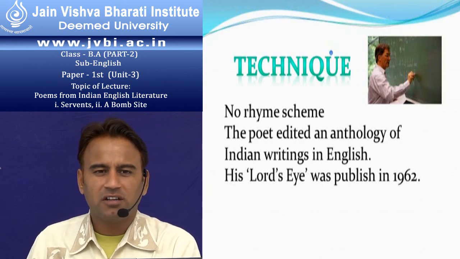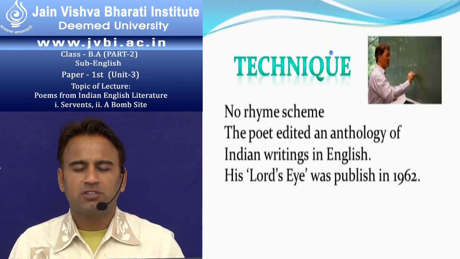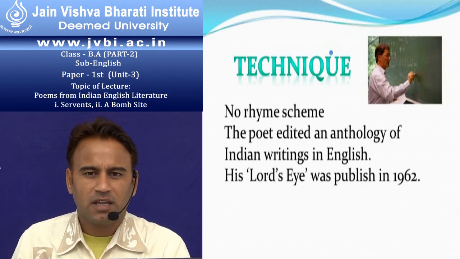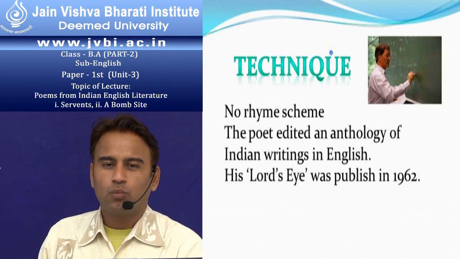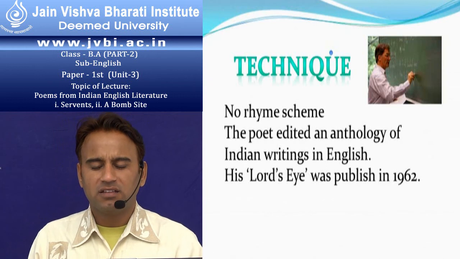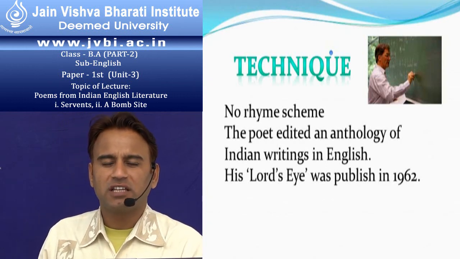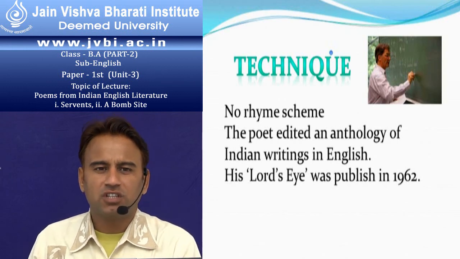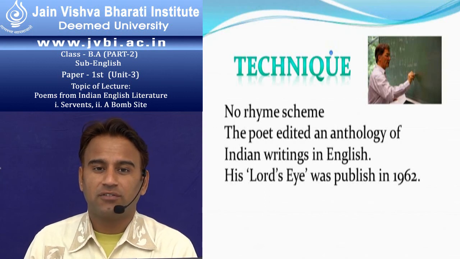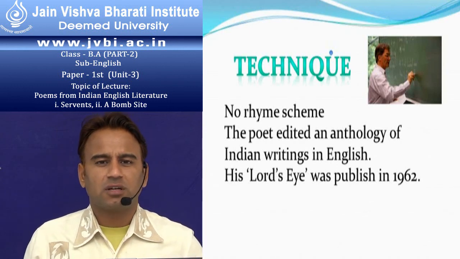The first poem, The Servant, is an unusual theme in poetry, because most poets want to make poetry on some romantic idea these days. But these two poets take a different type of theme in their poem. As G. Patel takes a theme of a servant's life, the situation in the countryside and the situation in city life. And in the second poem, Bomb Site, Adil Jussawalla presents the effect after the bomb.